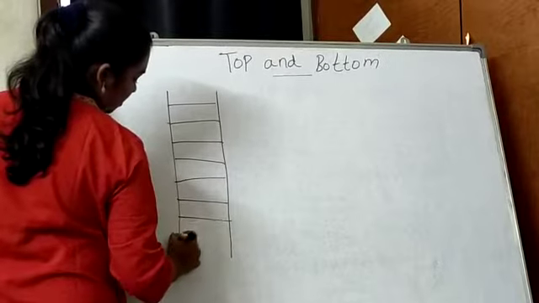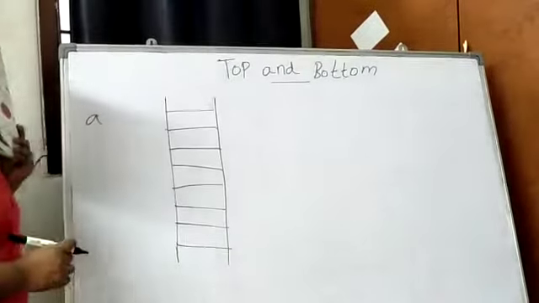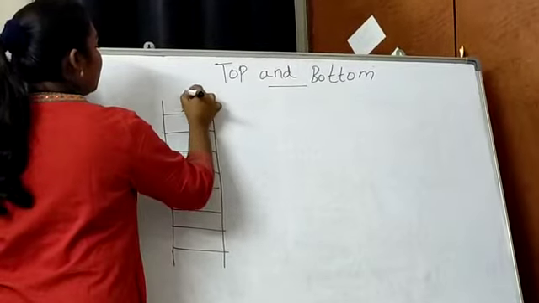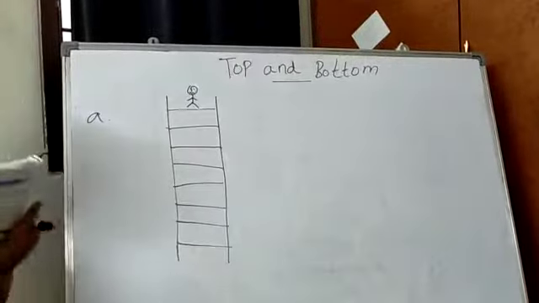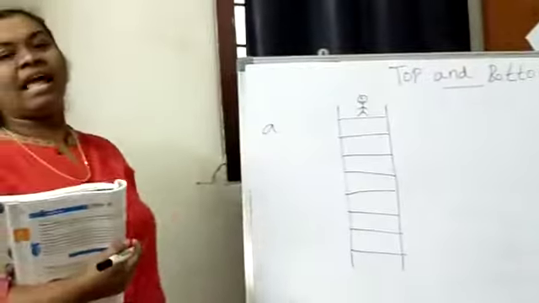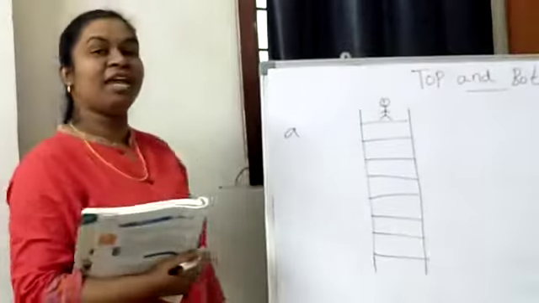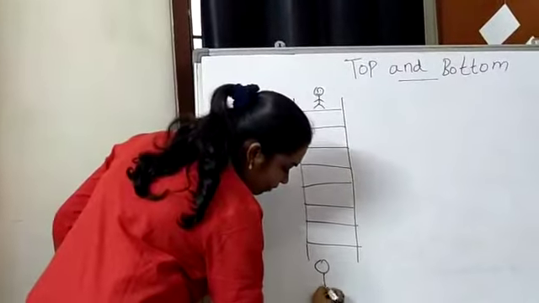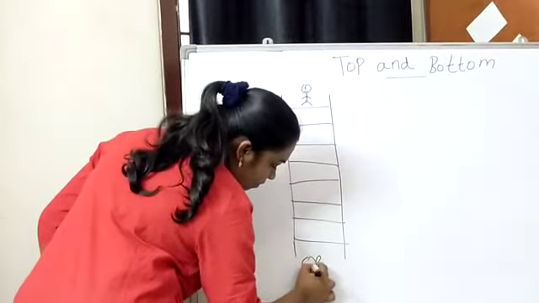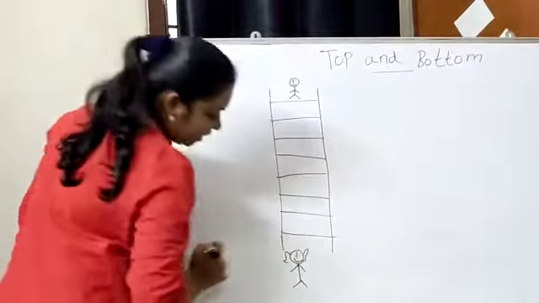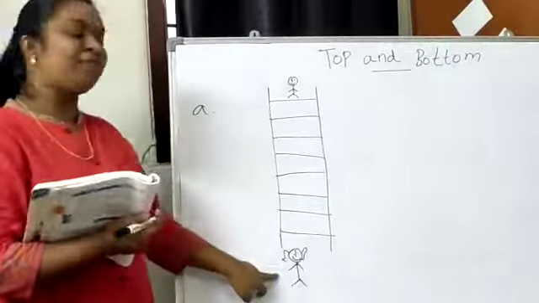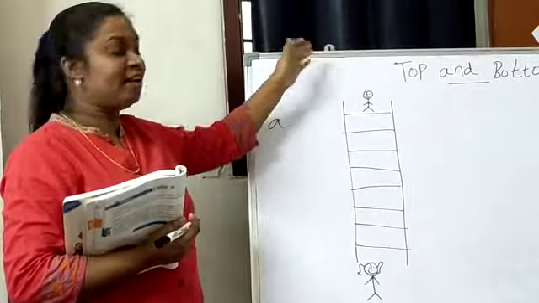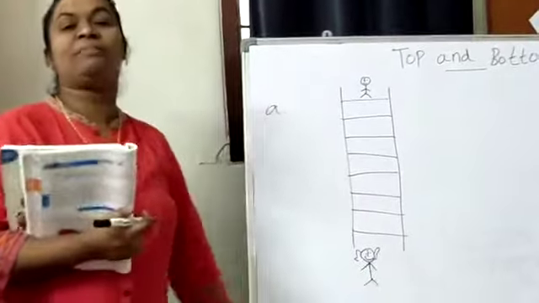Now this boy is on the top of the ladder, whereas this girl is at the bottom of the ladder.